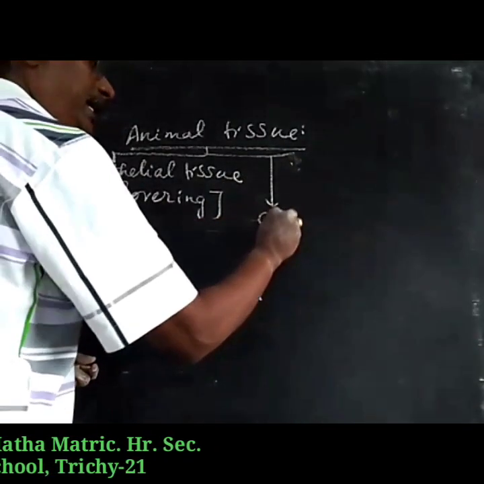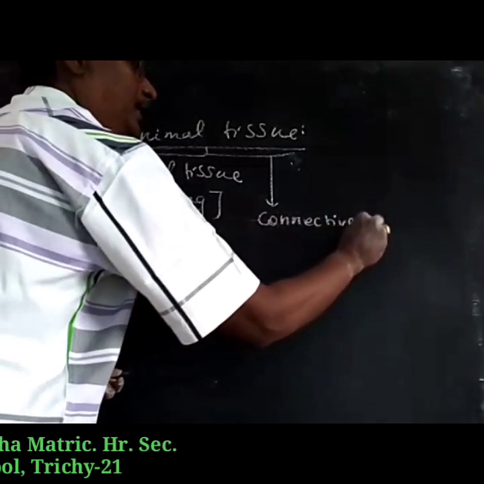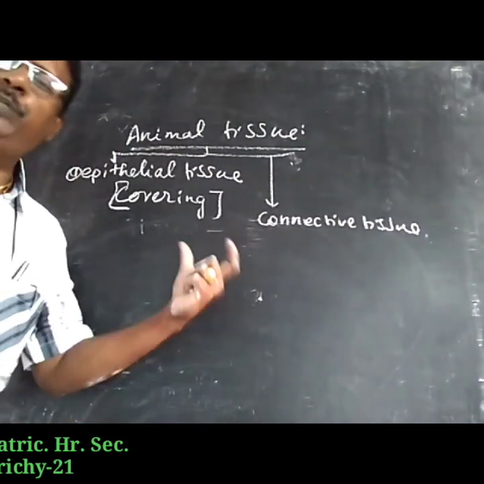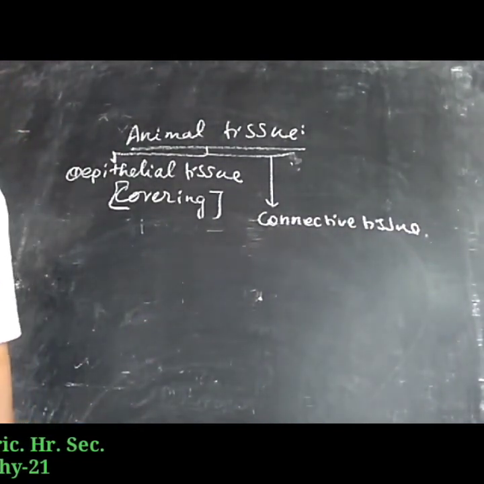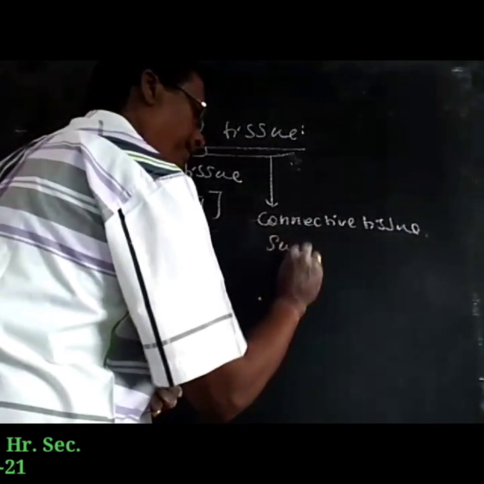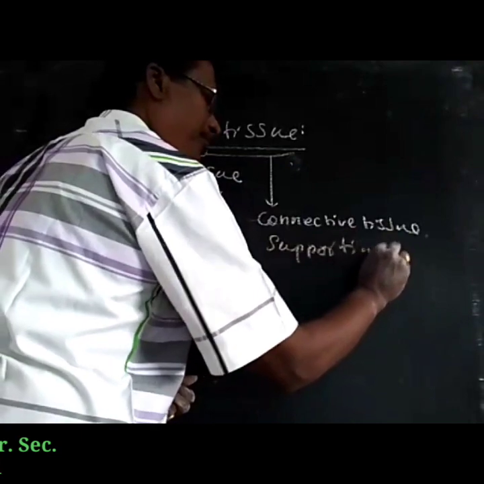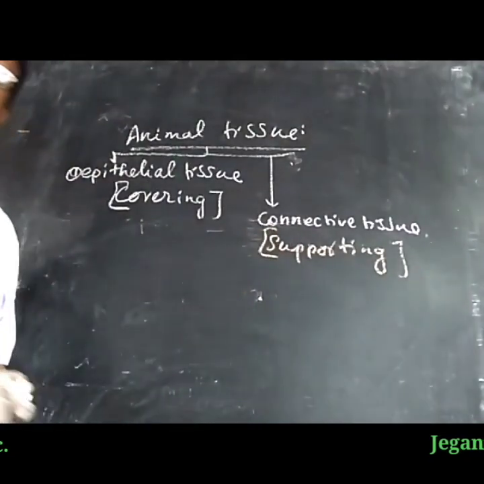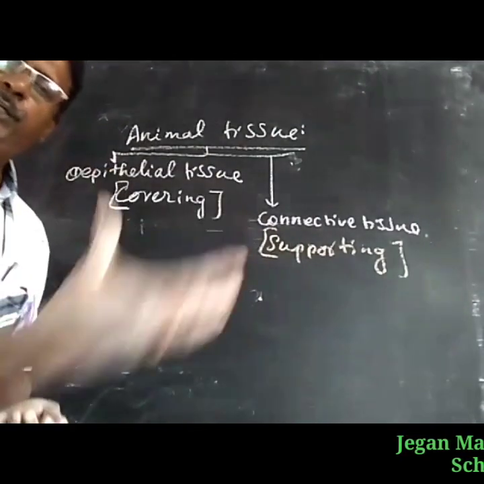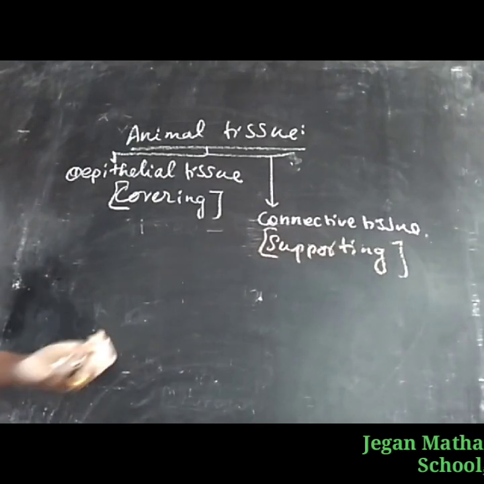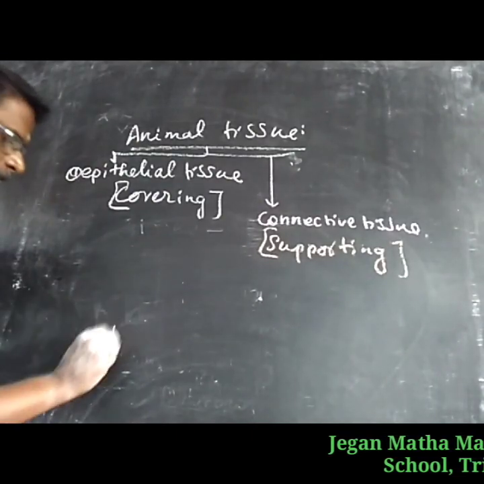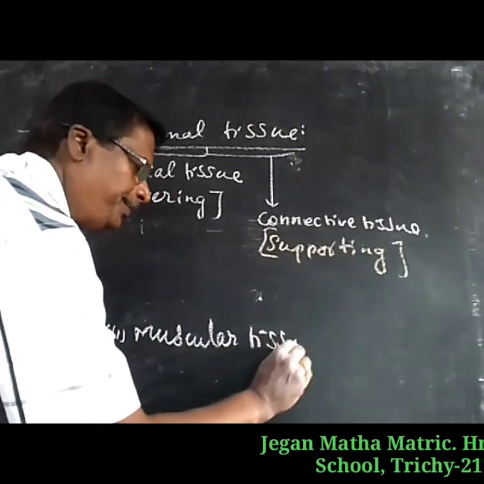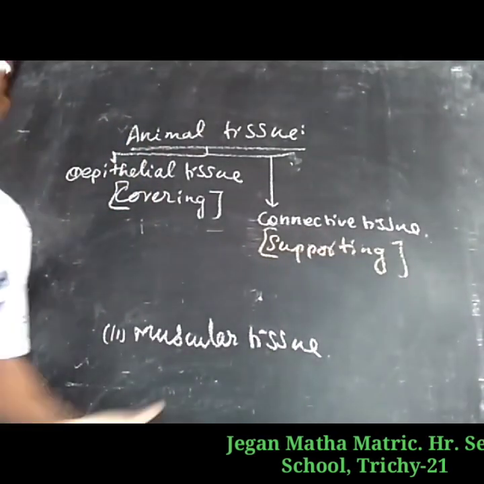The second one is connective tissue, which is also called the supporting tissue, as it supports different organs. The third one is muscular tissue.